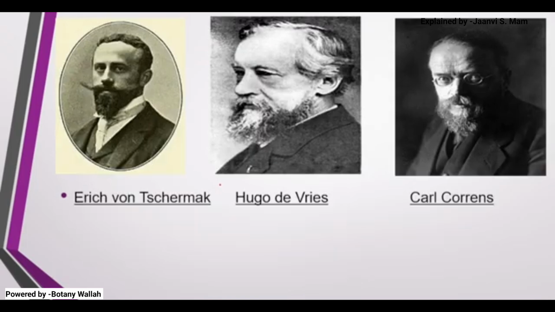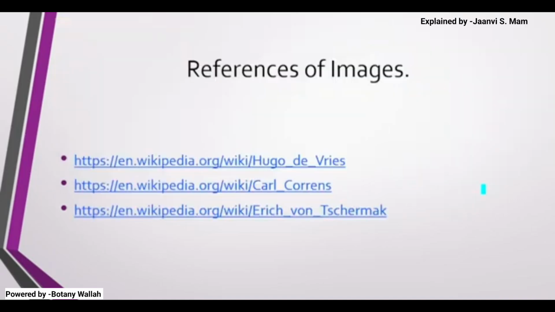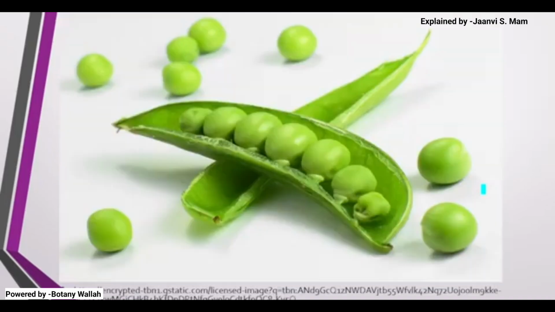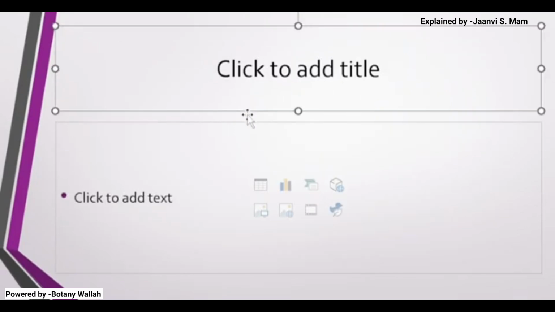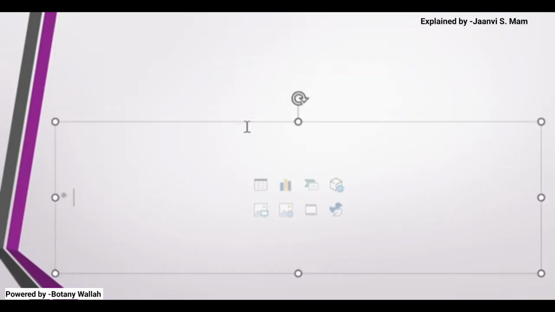These are the three scientists who rediscovered the work of Mendel: Tschermak, Hugo de Vries, and Carl Correns. If you want to read about these people, you can Google them and read more about their background, what they were studying, and what research articles they published. You can go through it. Before coming to the next part, I will speak about one topic, what Mendel had actually seen.